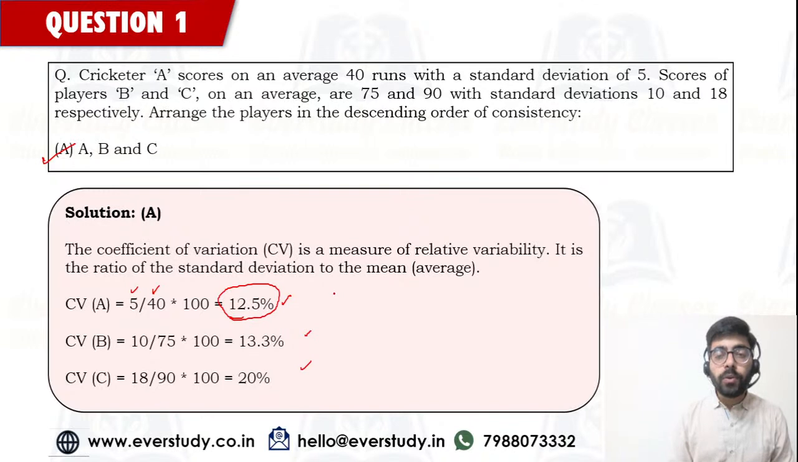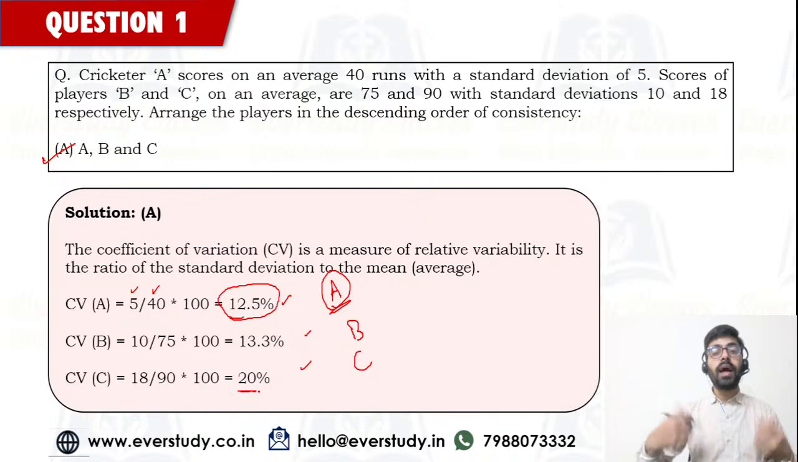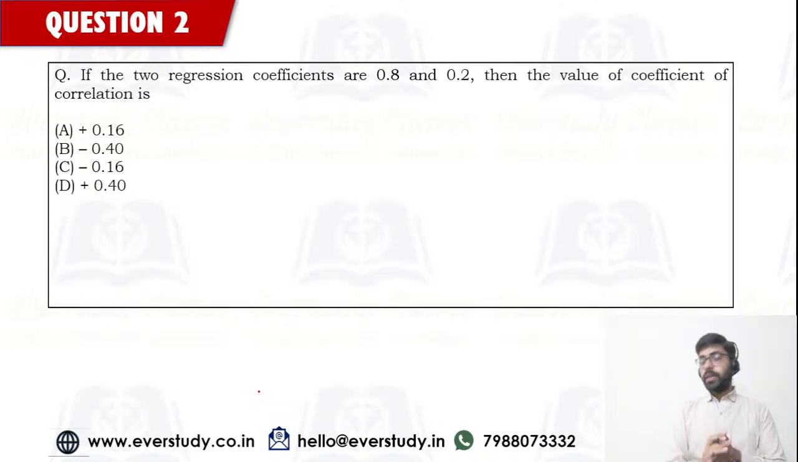So you would put A at the very first number, and then is going to be B, and then is going to be C in terms of consistency. C's coefficient of variation is 20%. It is the highest, which means there is least consistency in the scores of C. I hope this is clear now. Right, Carolina. Okay. Answer is going to be option number A.